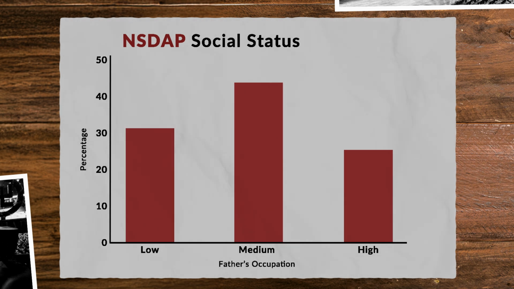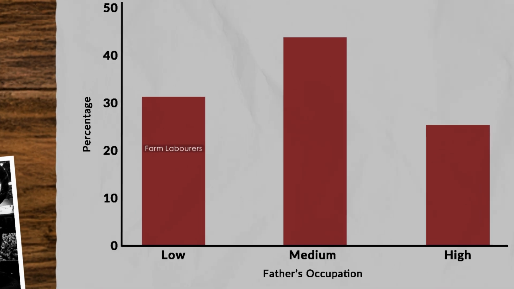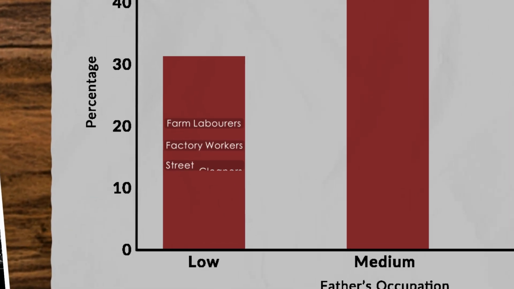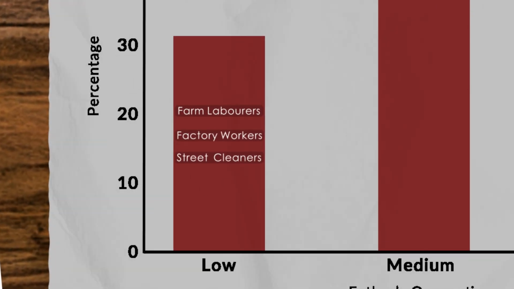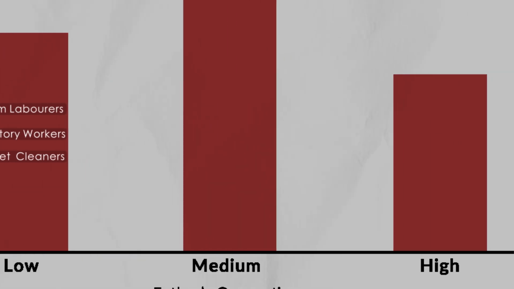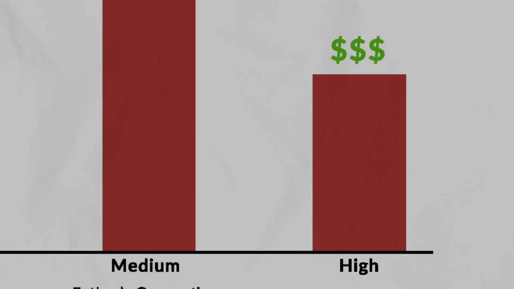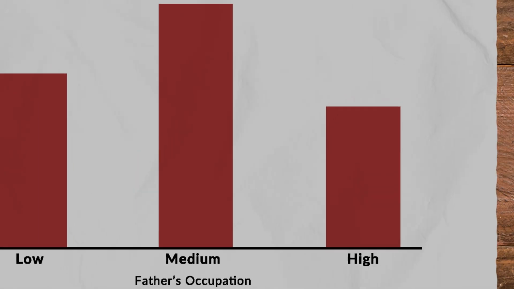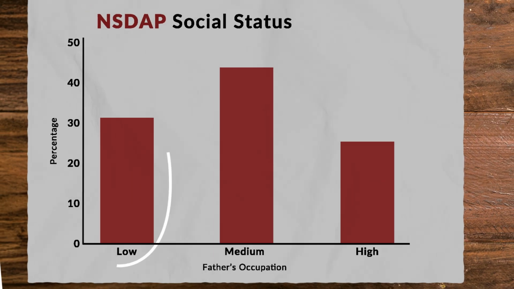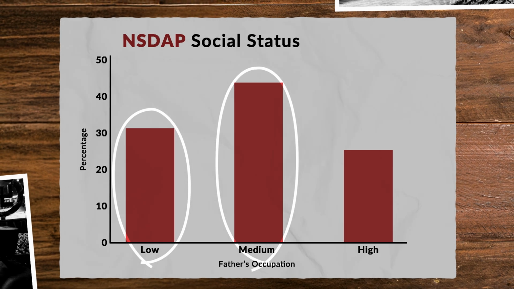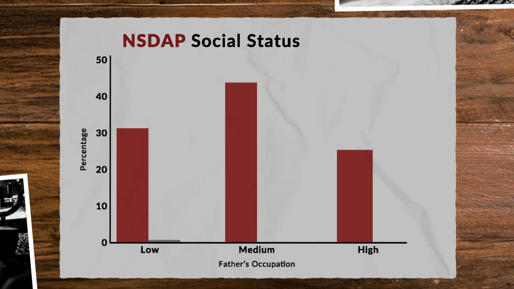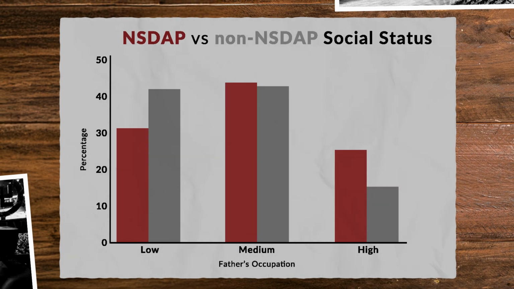You can think of people in this group as coming from relatively low status families, where the primary earner had a job like these, whilst those in the top group likely came from better off, higher status families, with fathers employed in roles like these. Clearly the party was made up more by people with low and medium status backgrounds. But compare the Nazis to those who weren't members of the party, and things change.